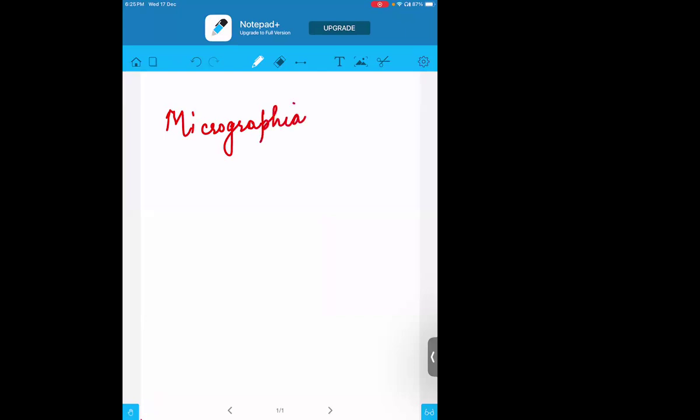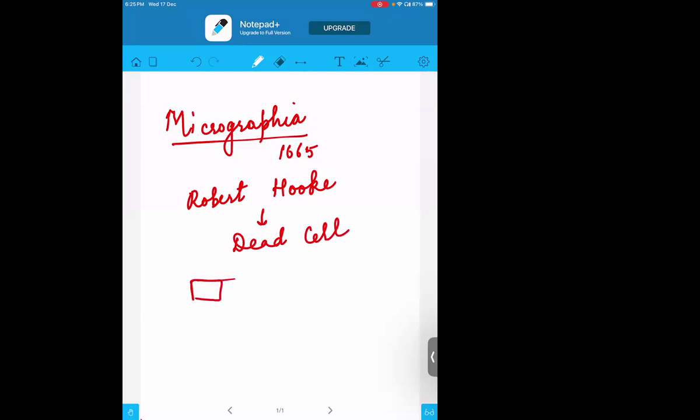This is important. You can write the things which we have missed earlier. Whatever discovery Robert Hooke made, he mentioned in the book called Micrographia, which was published by him in the year 1665. Then, the discovery he made of the cell was basically of dead cells. He discovered the dead cells, not the living cell, and he was able to see small, room-like structures.